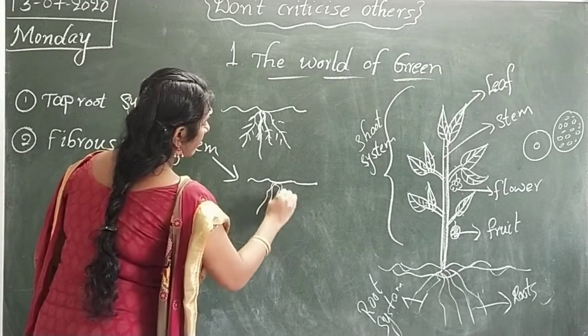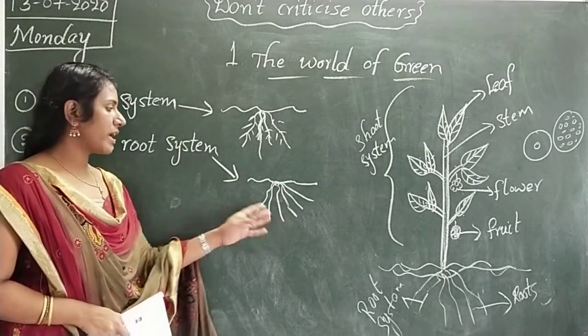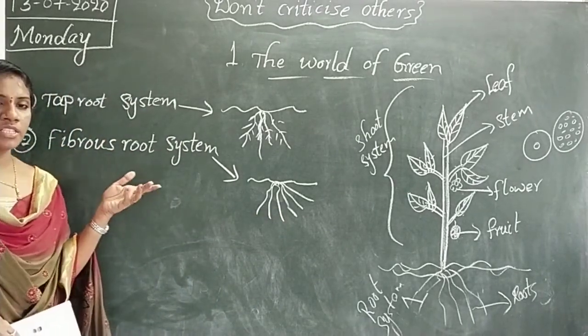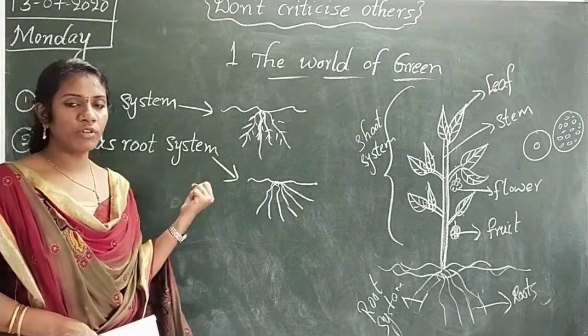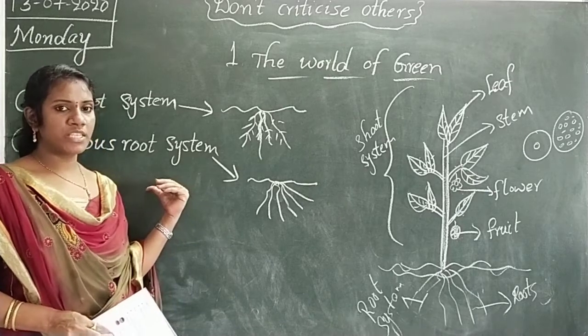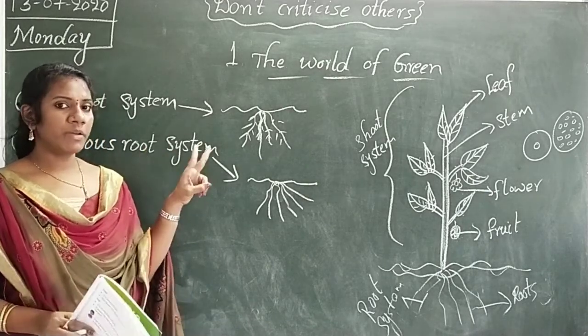Only the main root they have. They don't have other small roots. Main root they have. That type of plants we can call fibrous root system. For example, aloe vera plant. Did you observe aloe vera plant? They have only one main root. So this type of plants we can call fibrous root system. How many types of root systems do we have? Taproot system and fibrous root system.